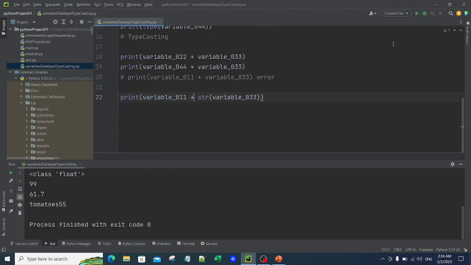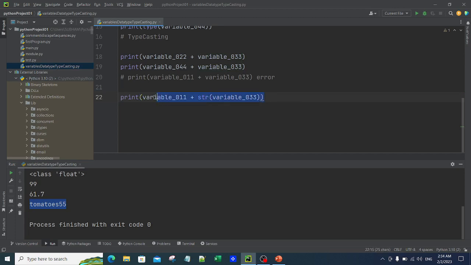Now if I run it, you can see it summed two things. How did it sum? It concatenated two strings. Concatenation in SQL is similar to this concatenation, str plus str. So two values, variable_011 which was tomatoes and variable_033 which was numeric, it converted into a string using str.